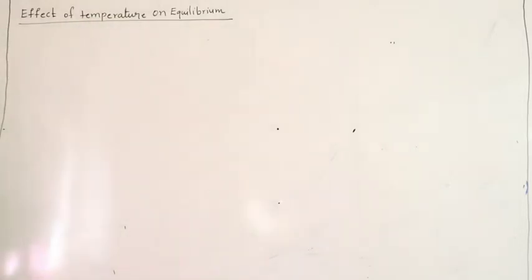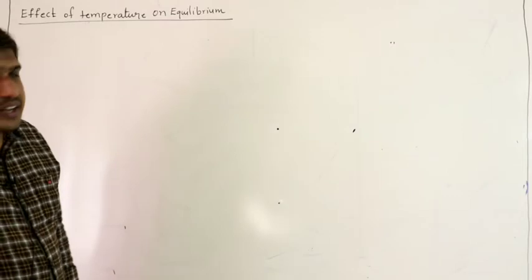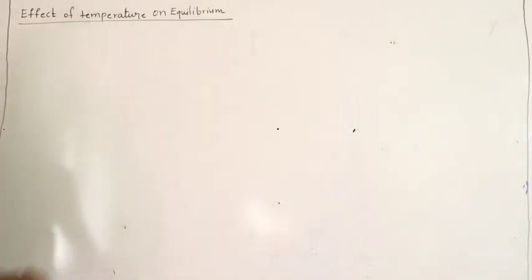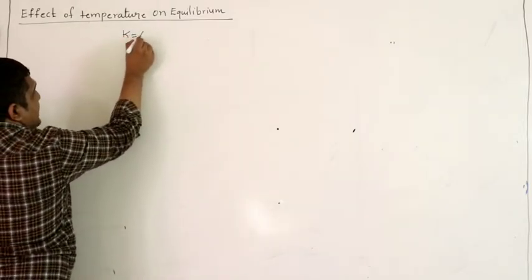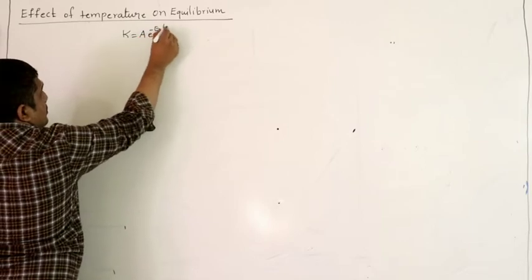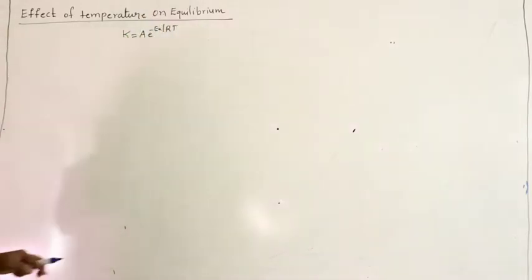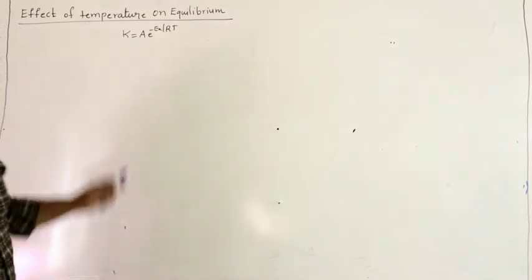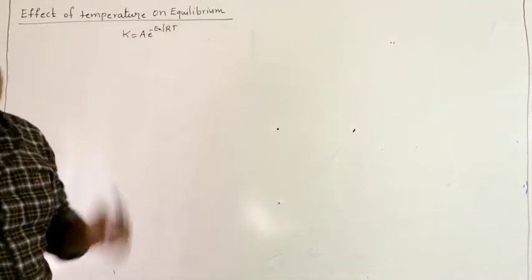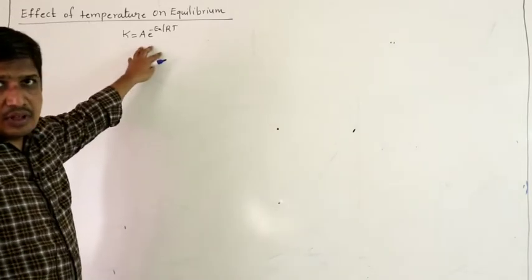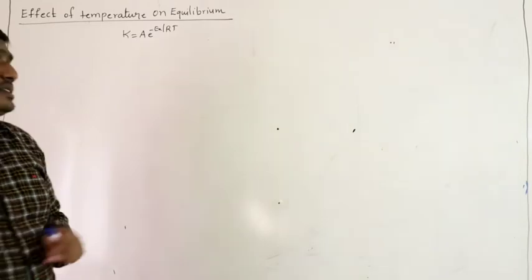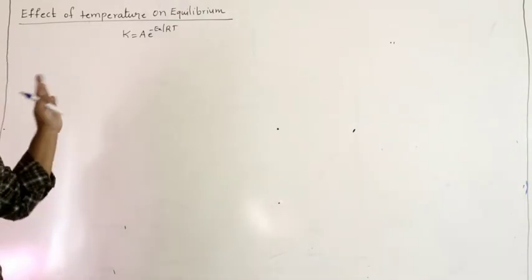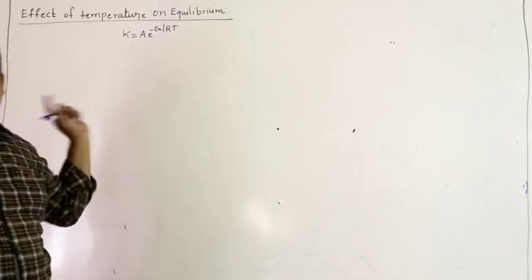Effect of temperature on equilibrium. So already we have studied that the position of equilibrium and the equilibrium constant value change with temperature. That can be explained by the Arrhenius equation, K equal to A into e power minus Ea by RT. We studied this equation in chemical kinetics in second year, so I am not going to explain this, because you require some knowledge of chemical kinetics. But from this equation you will get the final equation which we are going to use here.